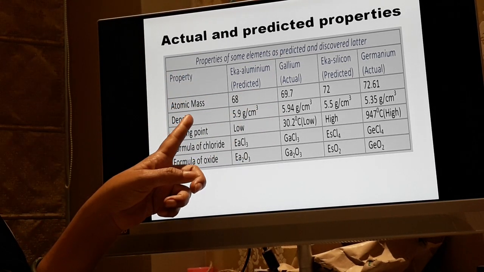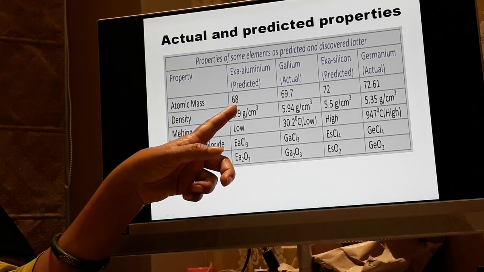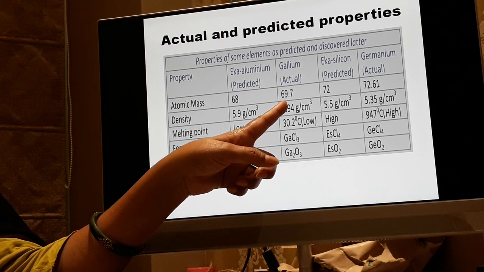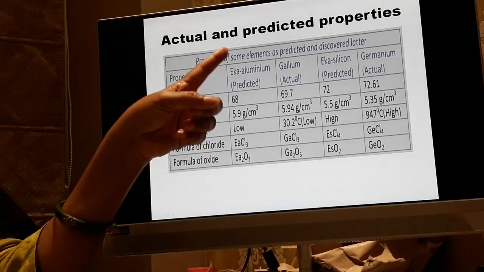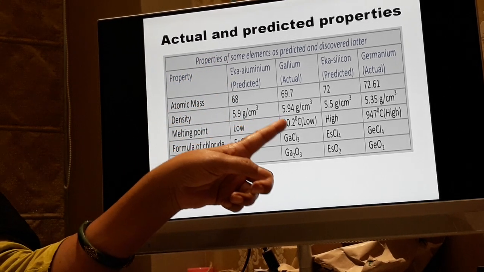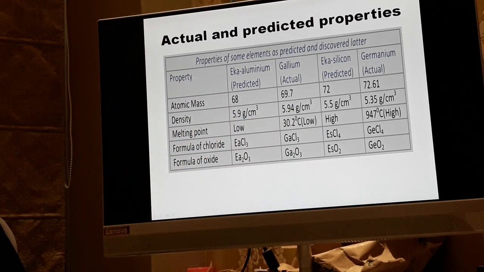Atomic mass: for Eka aluminium he predicted it would be somewhere around 68 and actually it is found to be 69.7, approximately close. Then the density of Eka aluminium is 5.9 grams per centimeter cube and it was actually found to be 5.94 grams per centimeter cube.